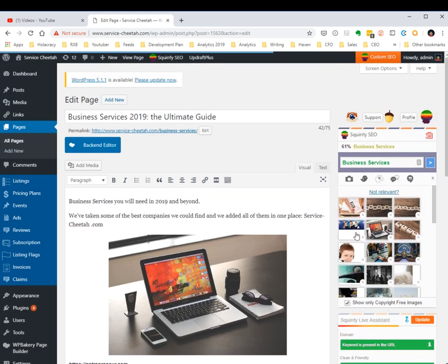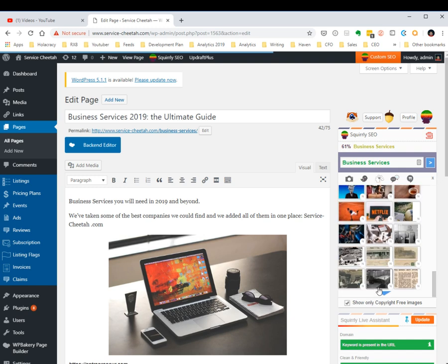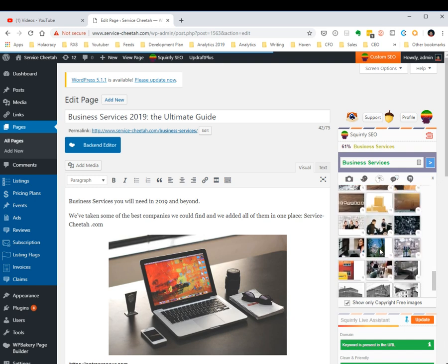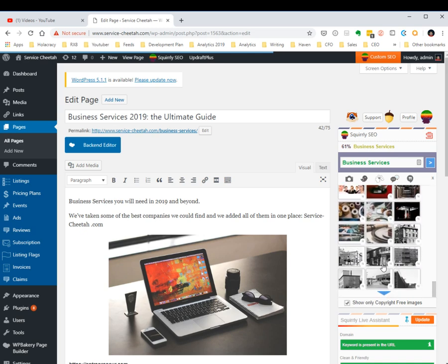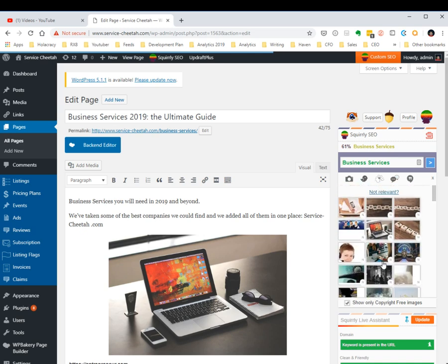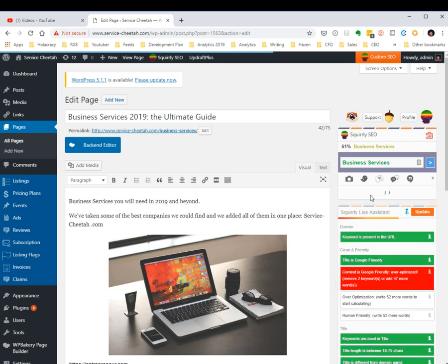And now let's say that maybe you don't like this image. So in case you don't like the images here, you see that I can click on this blue button, and now it will open up more images. Yep, lots and lots of images. So let's say that you like none of these. You can go to not relevant and see, for example, just business. If you don't want to be with business services, you can just go to business.